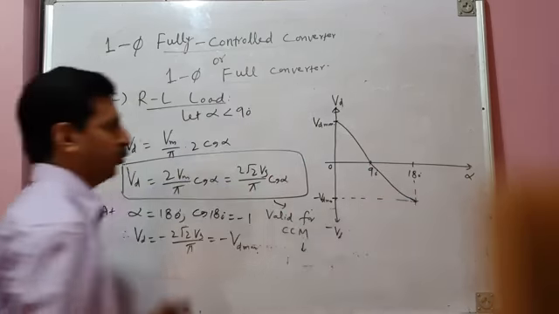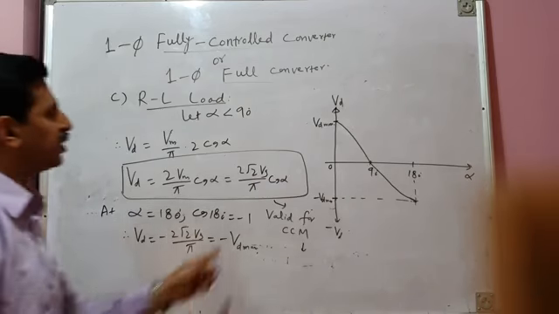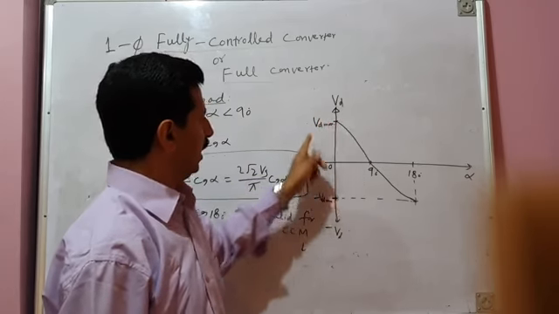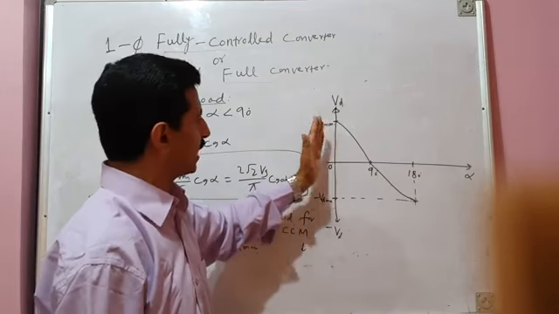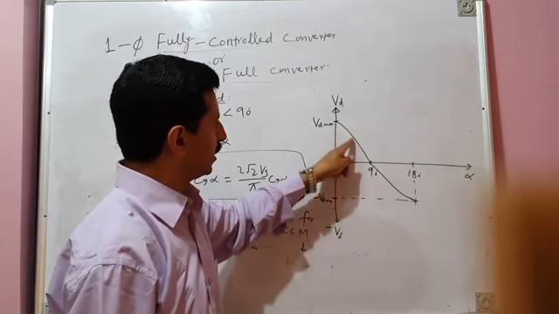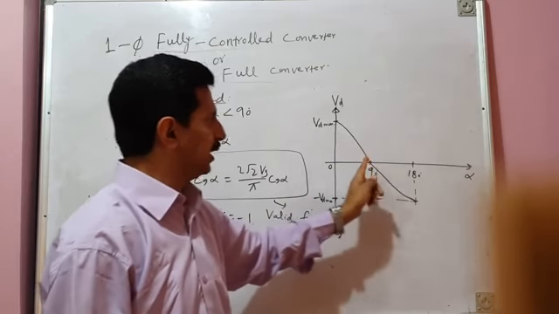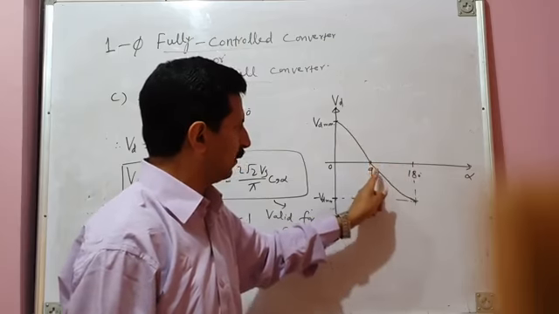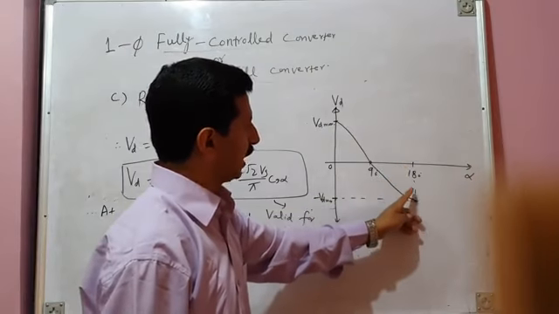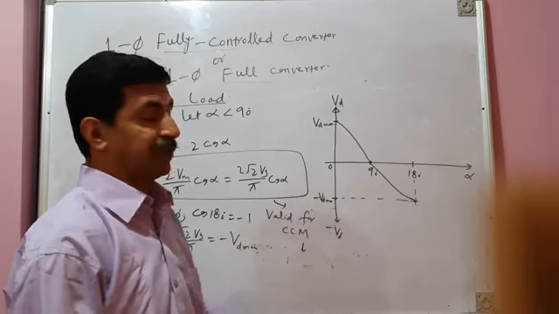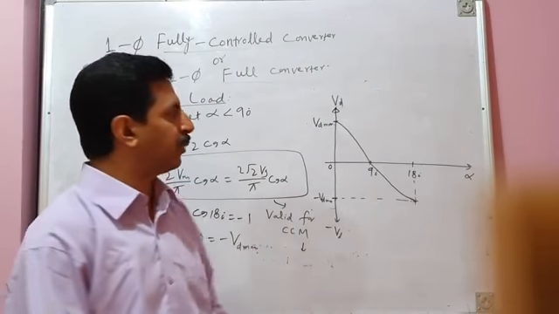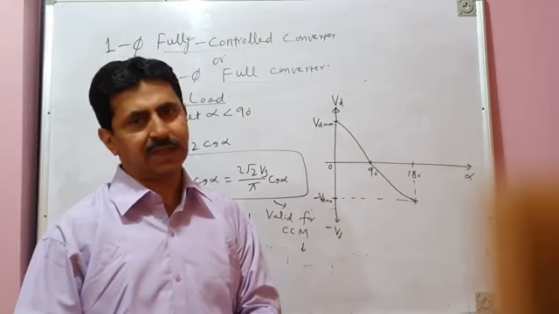So this is average output voltage. So therefore, the variation of average output voltage is like this. From 0 to 90 degrees, average output voltage is positive. At alpha equal to 0 degree, it is maximum, Vd max. As alpha increases, average output voltage decreases till alpha is 90 degrees. At alpha equal to 90 degrees, average output voltage is 0. And beyond 90 degrees, from 90 to 180 degrees, average output voltage increases but negative, it becomes negative. Till you reach alpha equal to 180 degrees, at alpha equal to 180 degrees, average output voltage is maximum negative. This is very interesting. That means your converter can produce positive average output voltage as well as negative average output voltage.